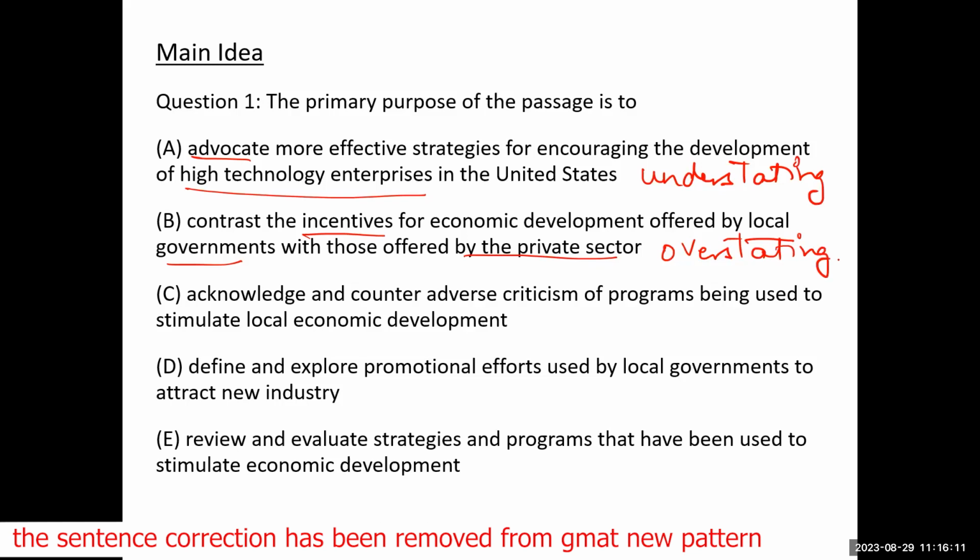Then C, he wants to acknowledge and counter adverse criticism of programs being used to stimulate local economic development. That means people are criticizing all these strategies. He is acknowledging all these criticisms and he is countering them. He is actually answering all those criticisms. Is he doing that? No. And then D says he wants to define and explore the promotional efforts used by local governments to attract new industry.